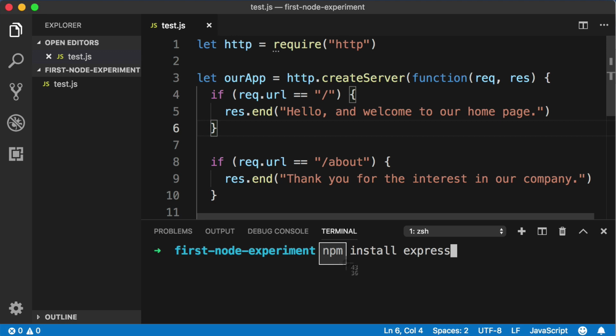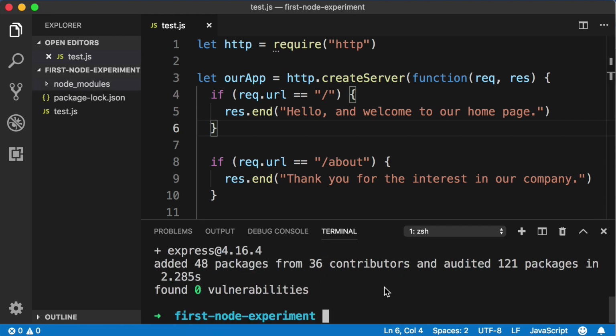Right? So for example, if you were baking a cake in real life, you probably are not creating your own flour from wheat. Instead, you're probably just going to the grocery store and picking up a bit of flour. So npm is this centralized place where we can grab all sorts of pre-written JavaScript goodies or packages, right? Node Package Manager. And then the second word here is install. We want to install something. What do we want to install? Express. That's the name of the package that we are interested in. So let's go ahead and push enter to run the command.